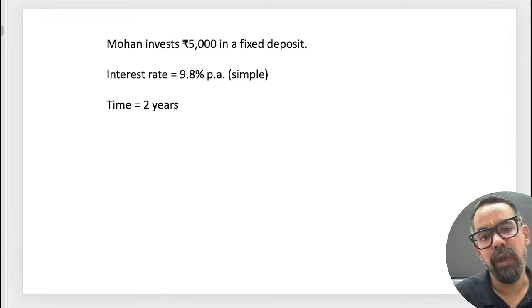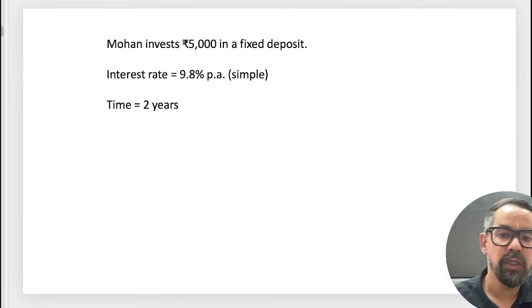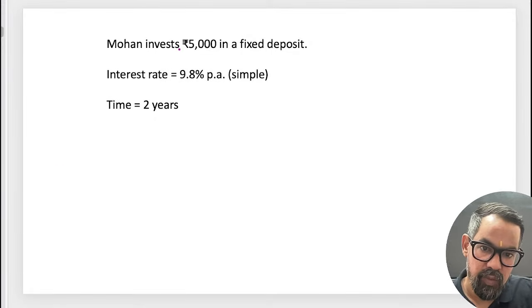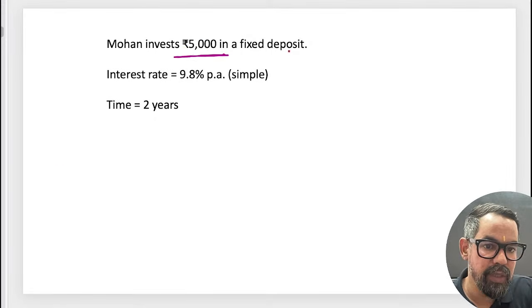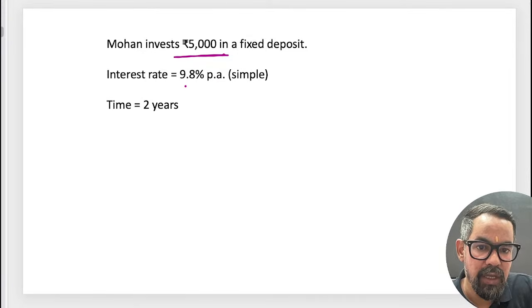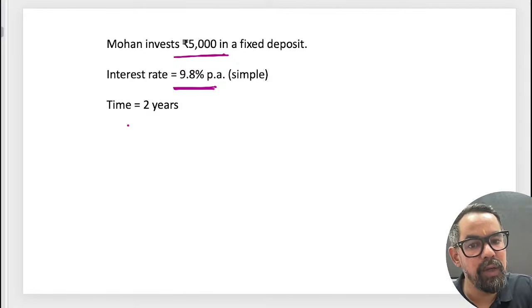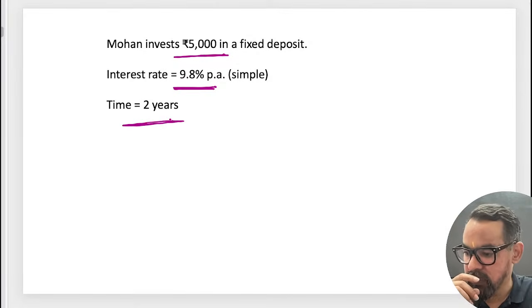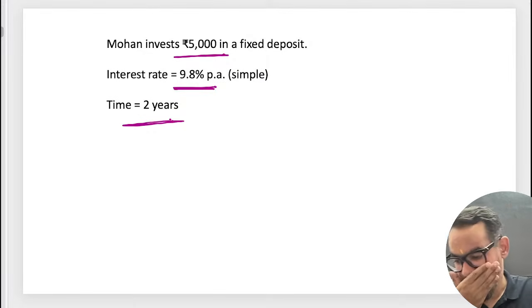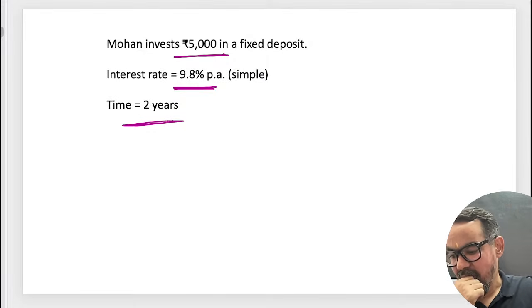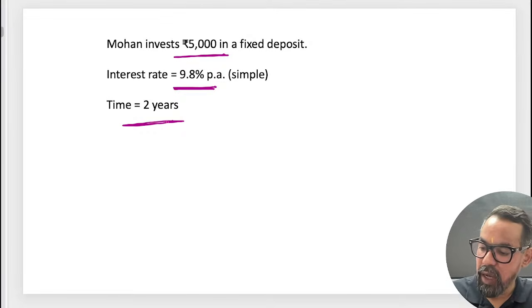Okay. So if we have this particular question, how will we solve this one? Mohan invested 5,000 rupees in a fixed deposit. Interest rate is 9.8%, simple interest, for 2 years. So what will be your correct answer for this one, guys?